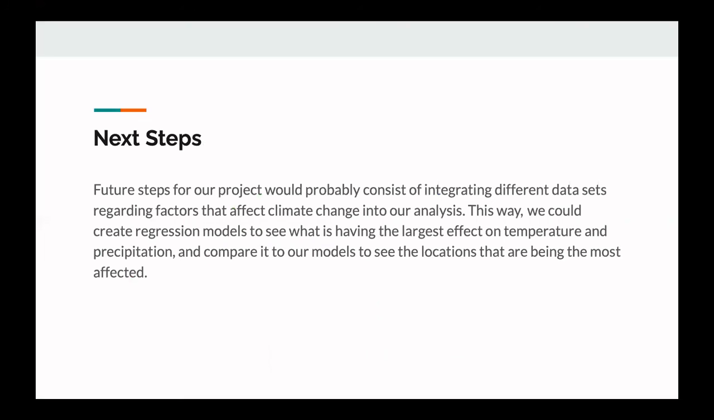So next steps for our project would include integrating different data sets. We would probably want to include a data set that focuses on factors that affect climate change. This way we could create regression models to see which factors are having the largest impact, and then also compare those with our analysis of the locations of temperature change and precipitation rate changes. And then we would also want to take our analysis eventually to be used to either do further research or also just use it to predict to educate our peers on the impacts of climate change.